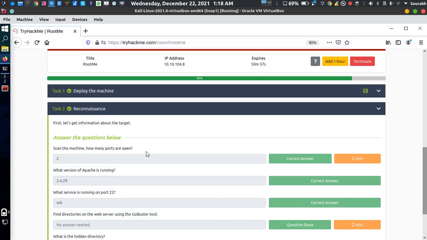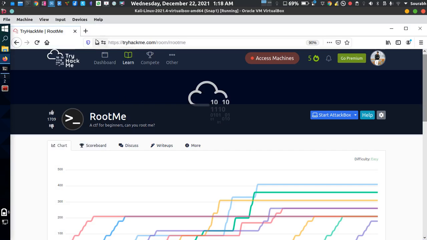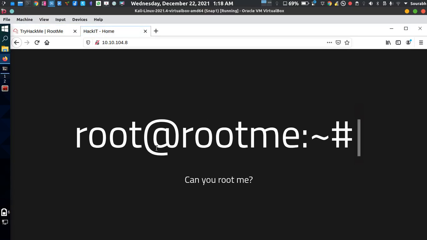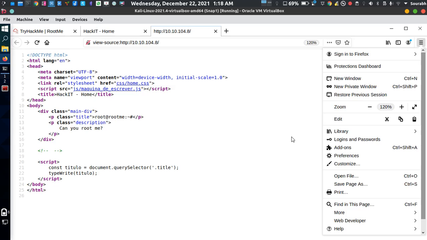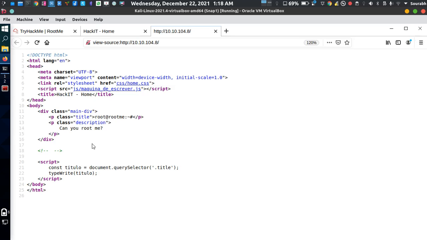So let's just see. As you can see, it's hosting a web server. If we go to the source by pressing Ctrl+U to find out if something is interesting in here, and let me zoom in a bit. But as you can see, it's a basic HTML file.